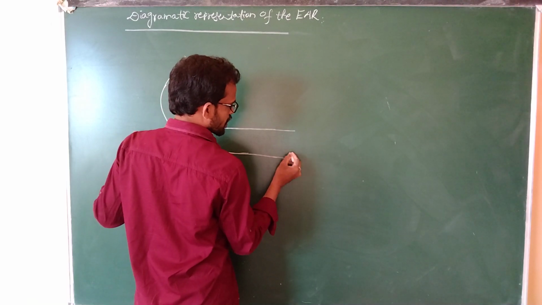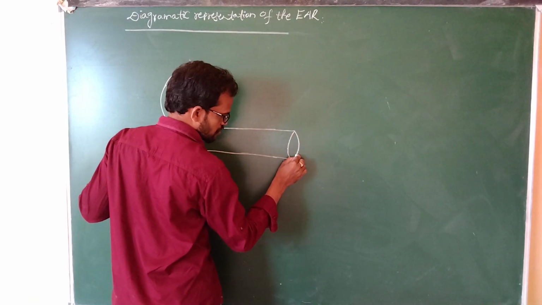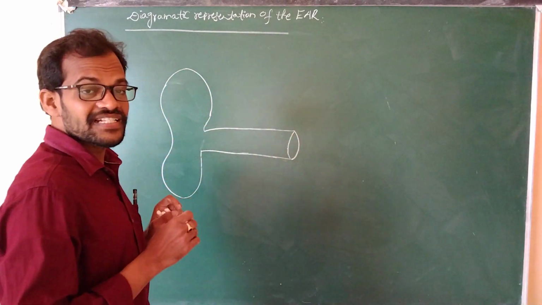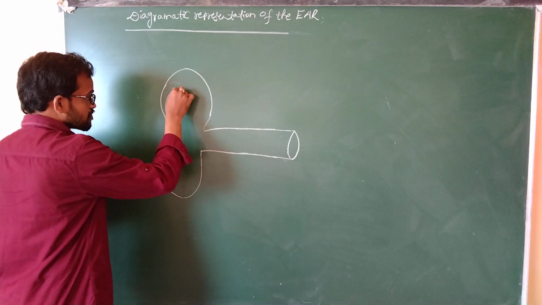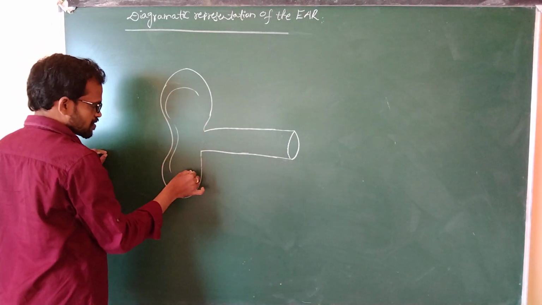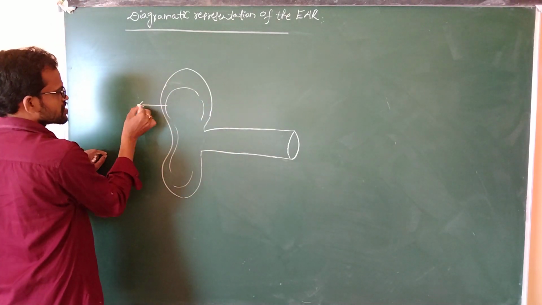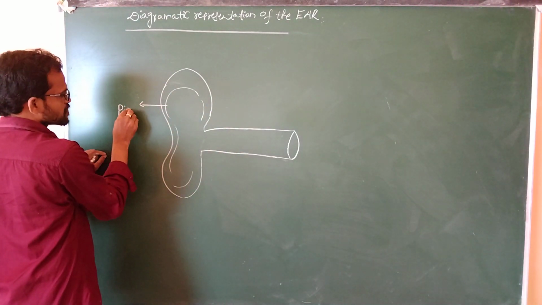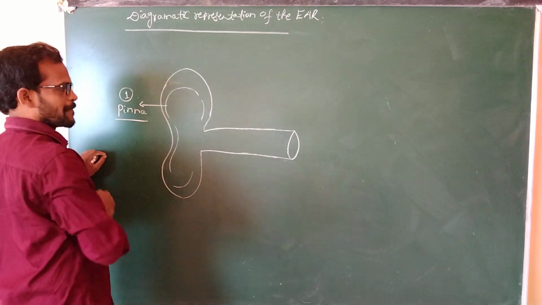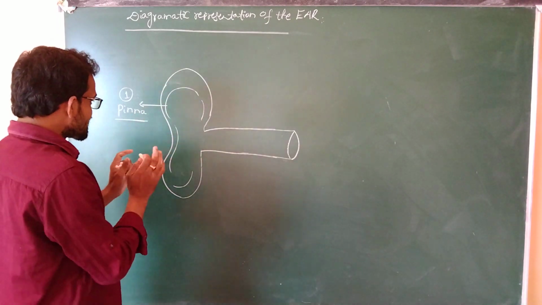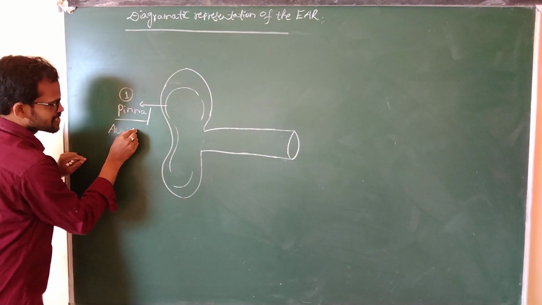The external ear consists of the pinna as its first part. The pinna is also known as the auricle.